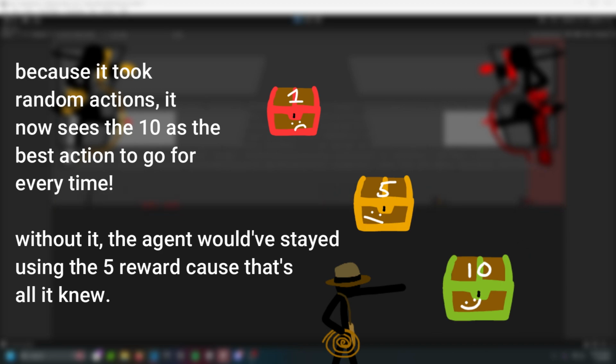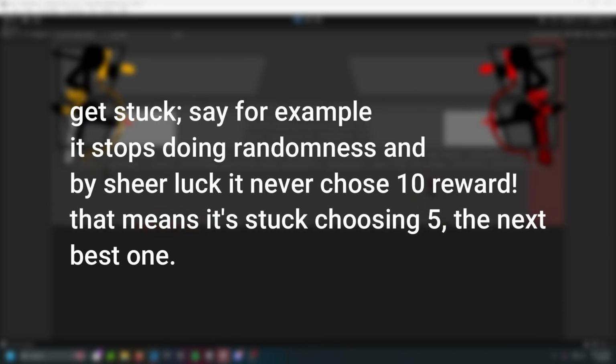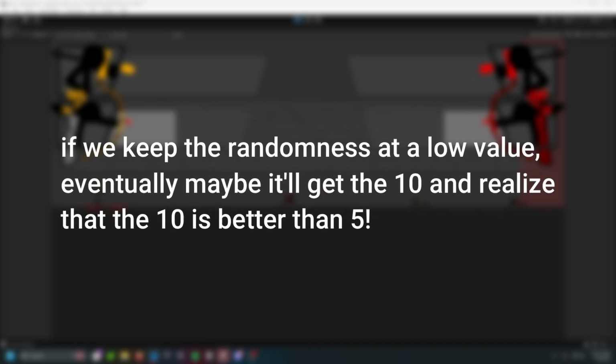However, why do we decide to keep it at 0.1 or 0.05? Even after an agent thinks it has learned the best policy, it can either get stuck in a local optimum, overfit to noisy experiences, or miss out on better strategies. So we keep a small epsilon so that way it keeps exploring a little bit.